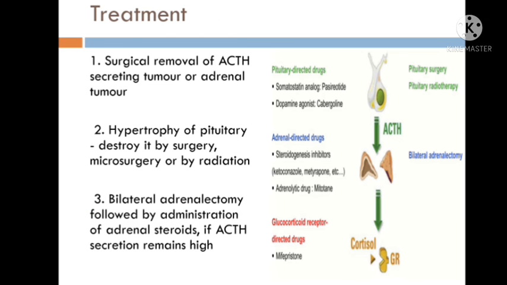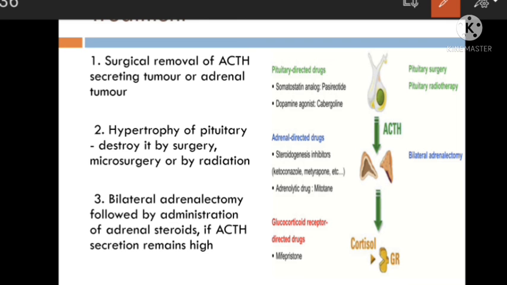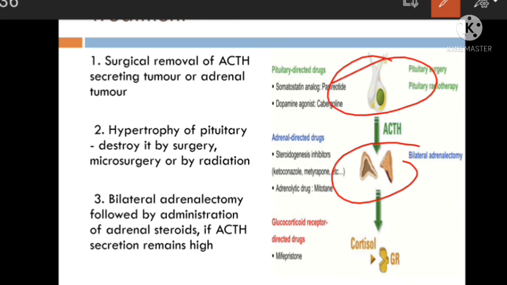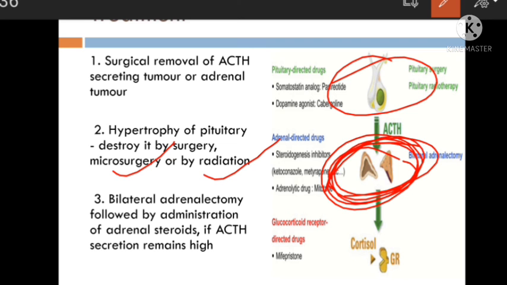Now treatment: if there is a tumor of the adrenal gland, that is to be removed. If the tumor is in the pituitary, that is removed. Pituitary tumor removal requires microsurgery or radiation. If it is an adrenal tumor, adrenalectomy, that is removal of the adrenal gland, and after that ACTH secretion is to be controlled by giving glucocorticoids. So after removal of this tumor, glucocorticoids are given.